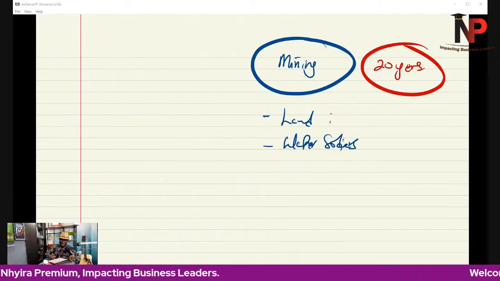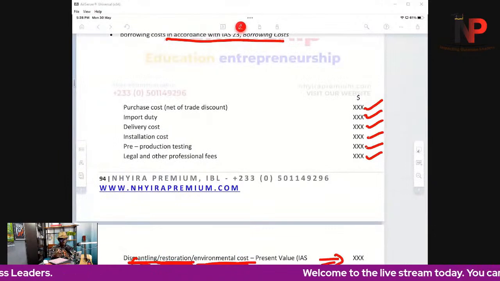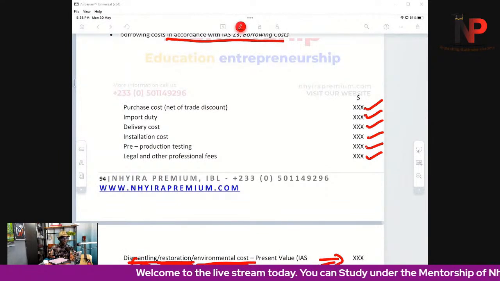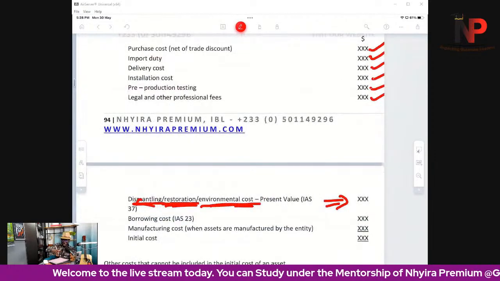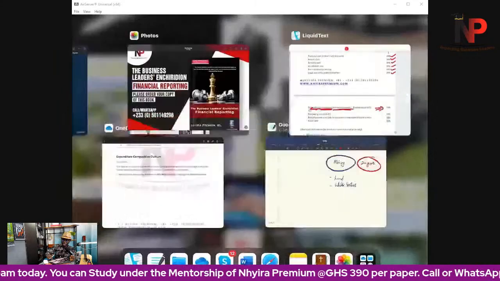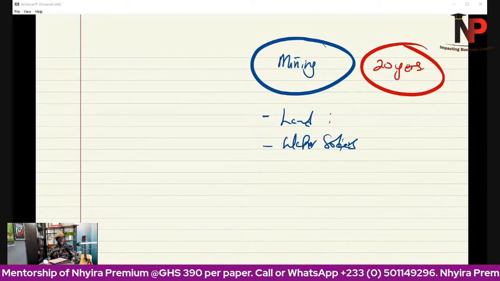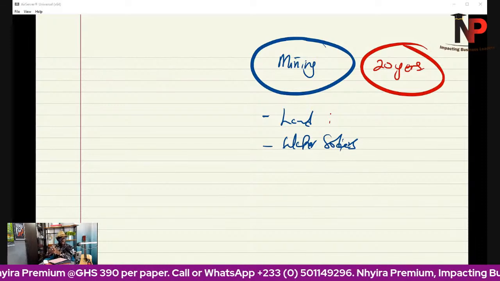For that reason, if they are determining the initial cost of the oil rig, sorry, the mining site, the equipment that they are using and all that, they would have to include that cost of landscaping, that cost of restoring the land to how it was. That is what we mean by legal obligation.